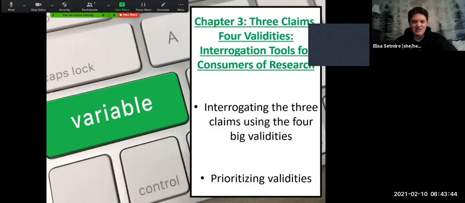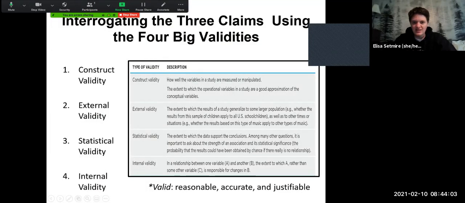So how can we interrogate those 3 different claims? How can we look into them and break them apart and see how valid they are, using the 4 big validities? And then how do we prioritize those validities is the real focus for this week in this lecture. So let's take a look at these. There are 4 different types of validities, and we'll talk about these a lot through the rest of the semester.